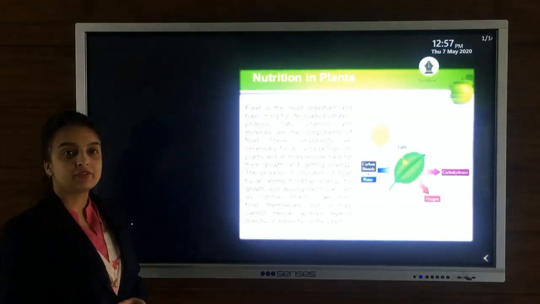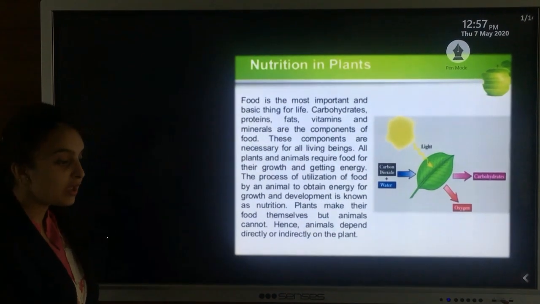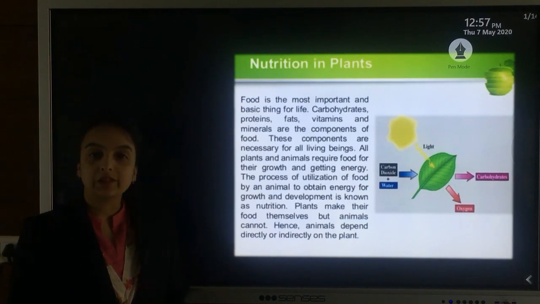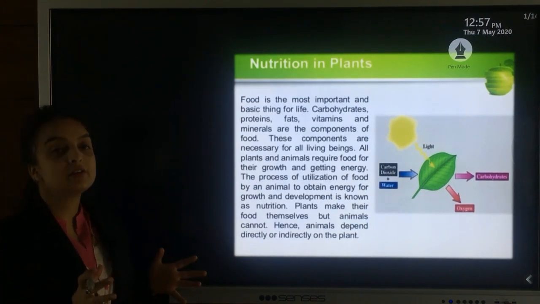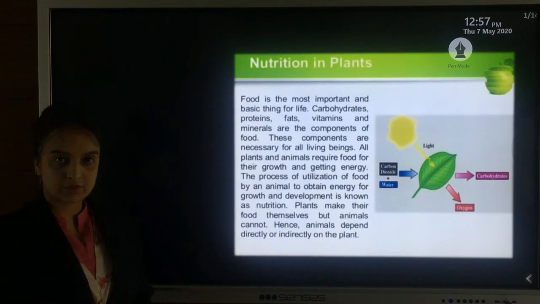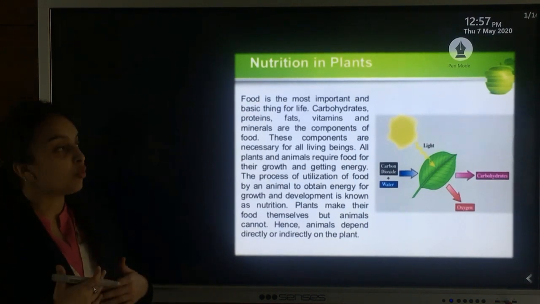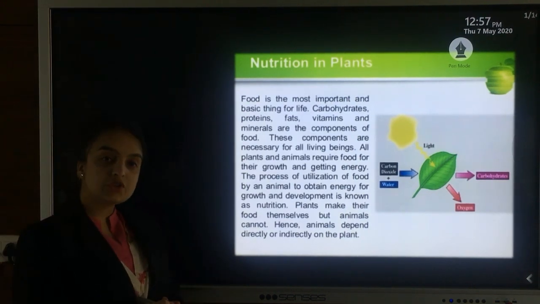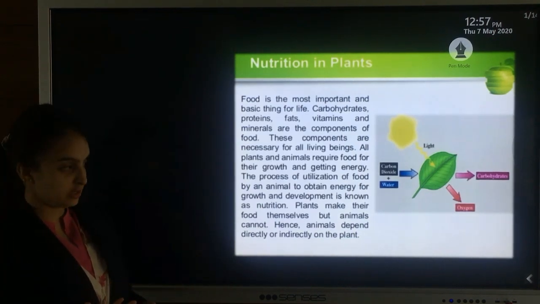Today I am here with the topic nutrition in plants. As you all know, all the living organisms require energy to do all their day-to-day life activities. From where does this energy come? This energy comes from the food we take. So what is nutrition? Nutrition is the food which we take and its utilization by the body.